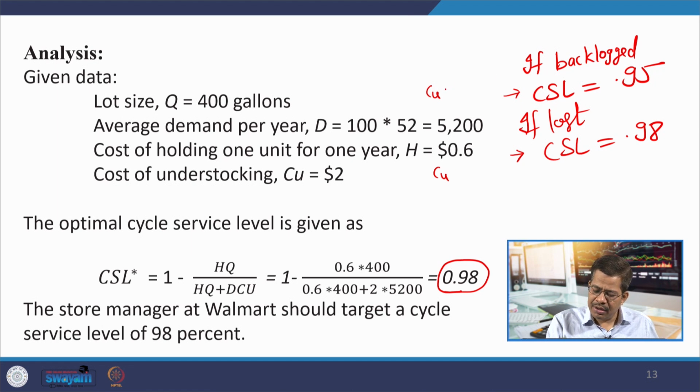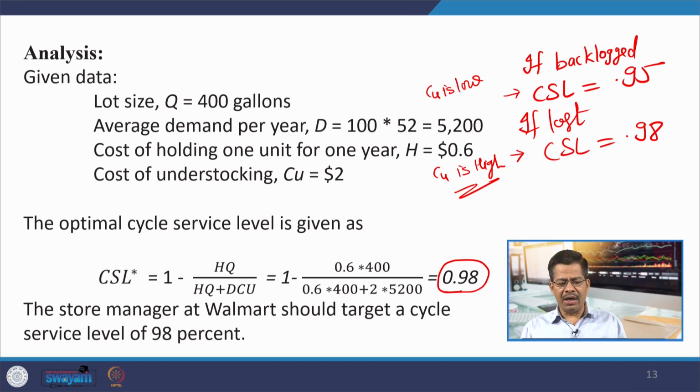Because of backlogging, Cu is low and here Cu is high. Generally, when you have backlogging, there is no direct measure of how to calculate the Cu. So, you have to take some kind of proxies, as I considered the proxy that the profit is $2, but because of efforts of the customers and many other factors, there may be some loss of demand, and that may be considered as Cu, a lower Cu value.